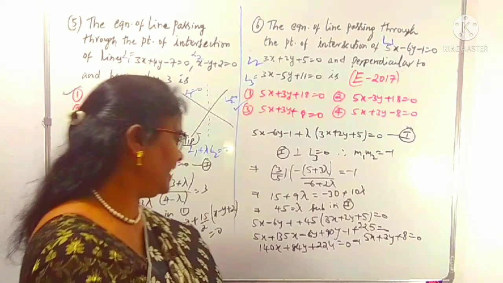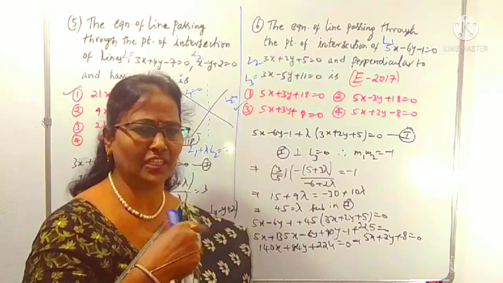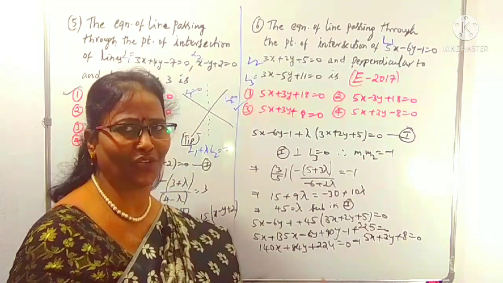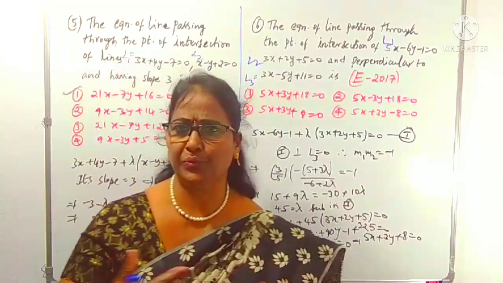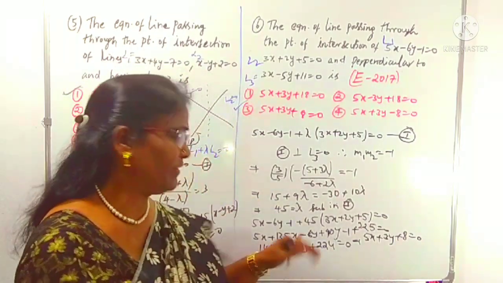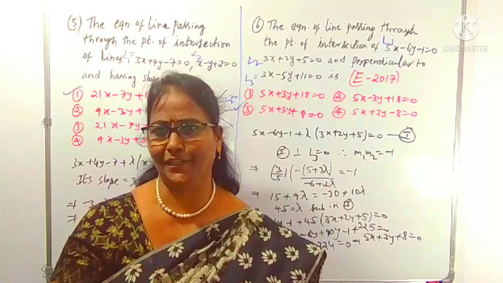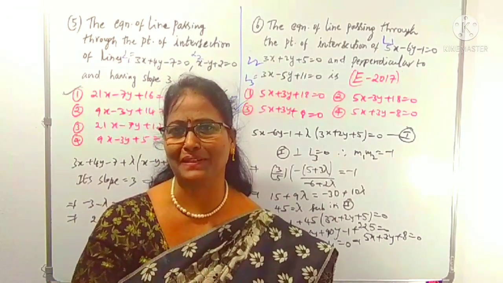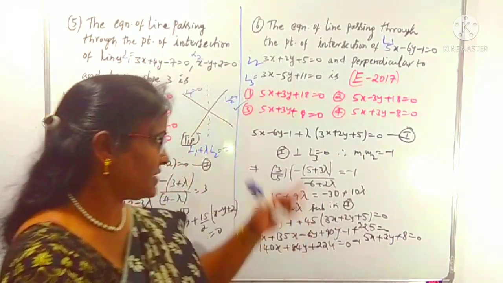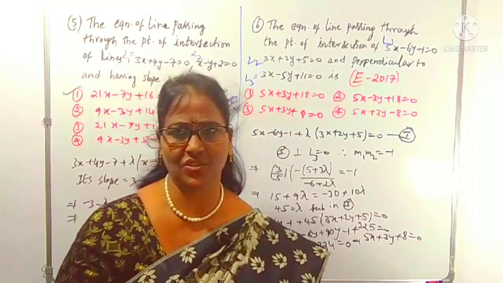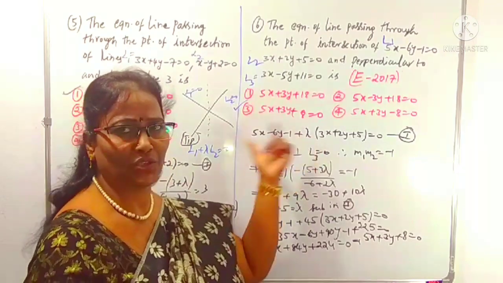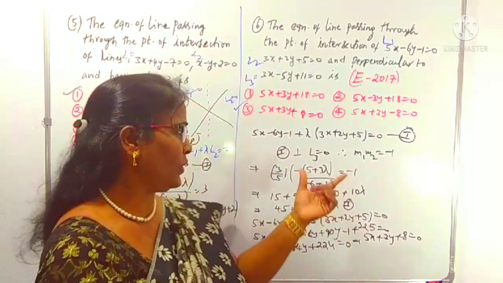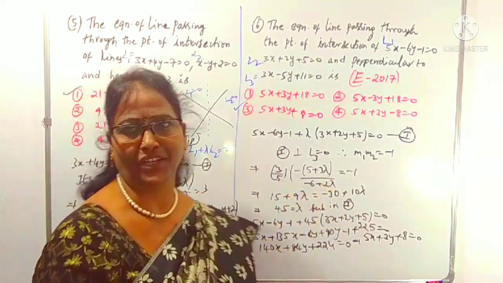If you don't have the idea of dividing directly by 28, we can simplify like dividing by 2 and then 4 also. We can do the calculation for our convenience, but minimize the calculation part because your time is important, right? So this is given in answer 2017. So easy, but you have to concentrate. What is the equation of a line passing through the intersection of two lines, or the condition for perpendicular lines? That's it.